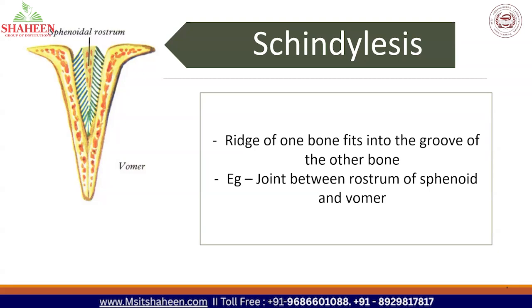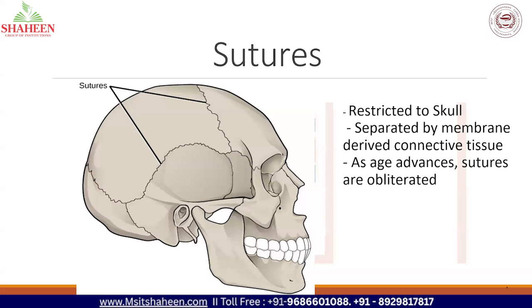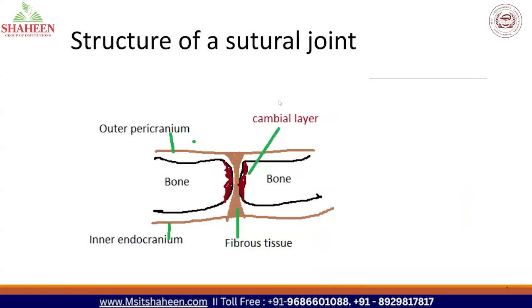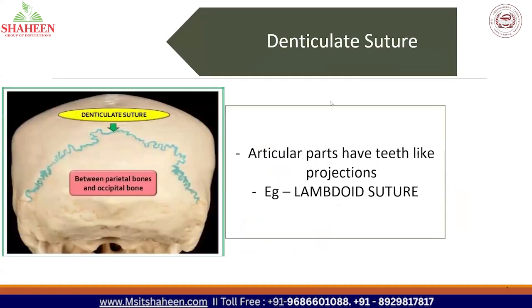Yes. So that is all about sutures. So I'll repeat it once again. So sutures, always remember, are seen only in skull mainly. It is an example for fibrous joint. So the types of sutures are serrate suture. In serrate suture, the articular surfaces are in jigsaw fashion. Example is sagittal suture. Then denticulate suture, which has teeth-like projections. The example is lambdoid suture.